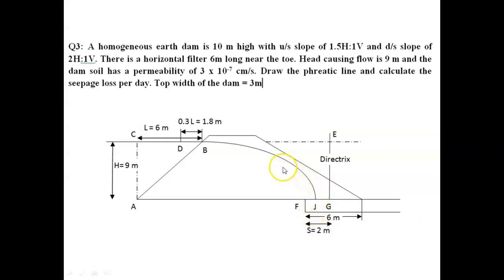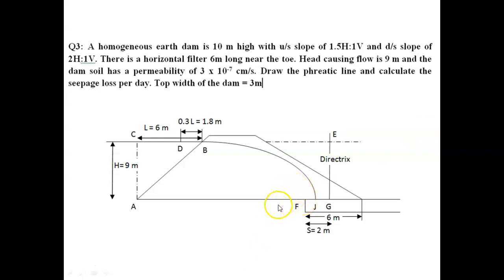Then we have to correct this base parabola at entry and exit points, because according to the flow line property, it should intersect the boundary equipotential lines at right angles. The base parabola starts from D and ends at point J, but it has to intersect the boundary equipotential lines at right angles. When we correct at entry and exit points, we get the phreatic line.